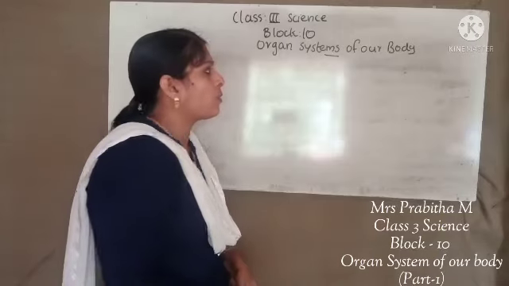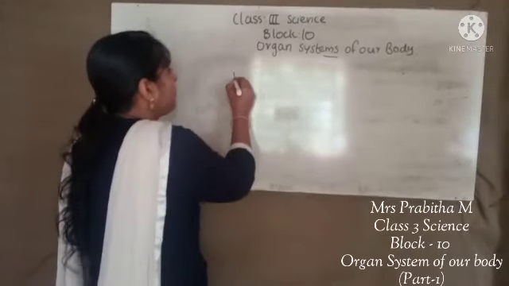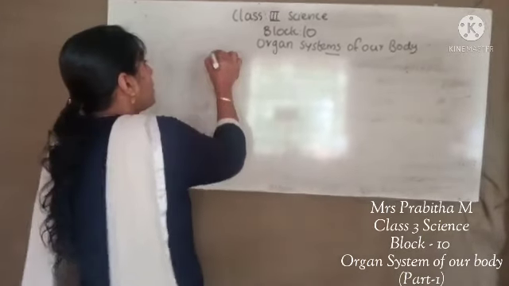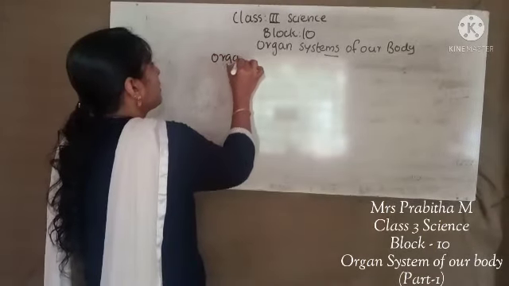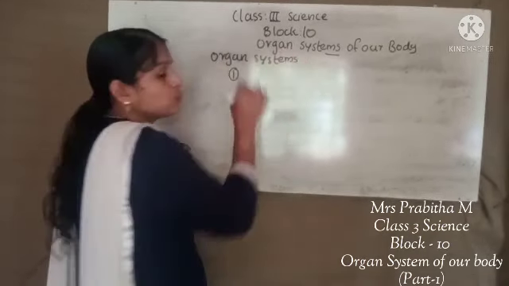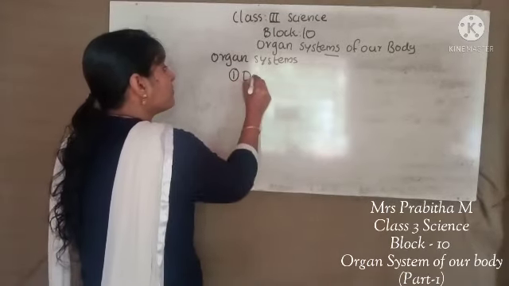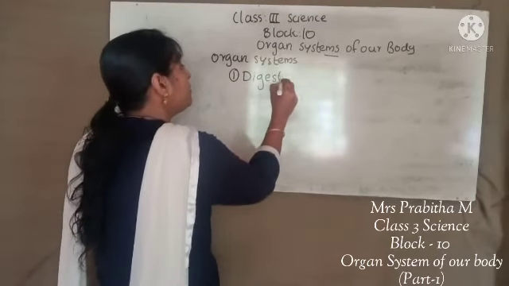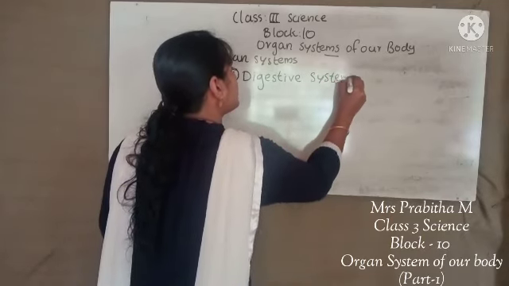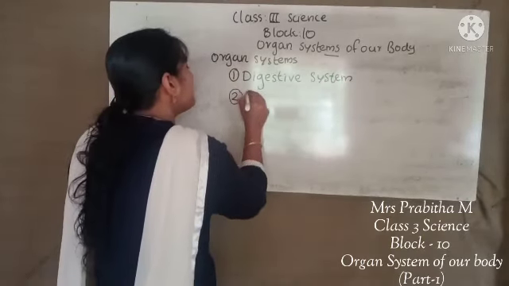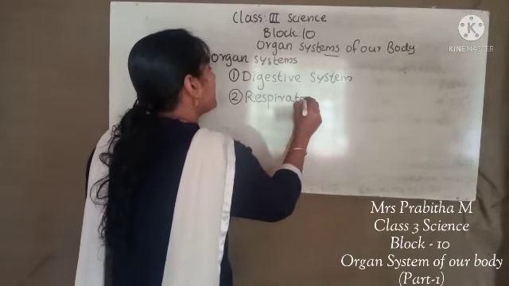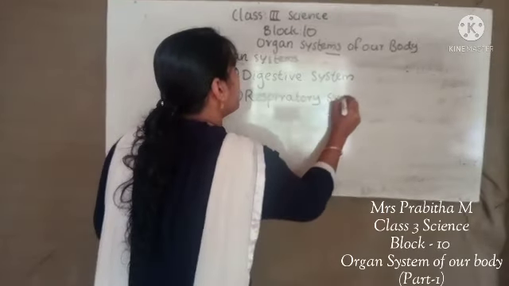So, examples for organ systems. Our body is made up of different organ systems. So now we can discuss what the organ systems are. First one, it is the digestive system. Digestive system is one organ system. Second one, it is the respiratory system.